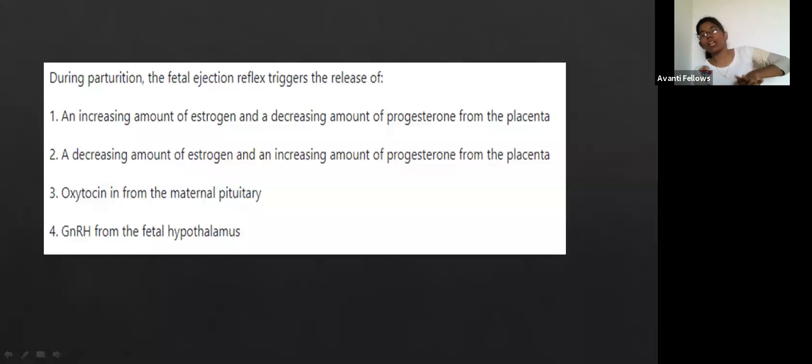Why does water come out before parturition or before the delivery? That is what I told you, right? The amniotic fluid. Once the oxytocin is released, strong uterine contractions take place. Those strong uterine contractions lead to the rupture of the amnion layer. By the rupture of the amnion layer, the amniotic fluid will come out and then the baby comes out.